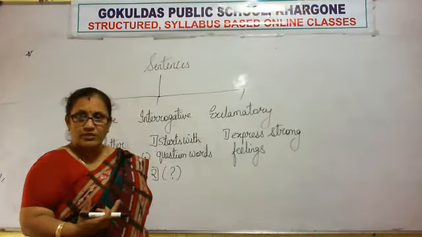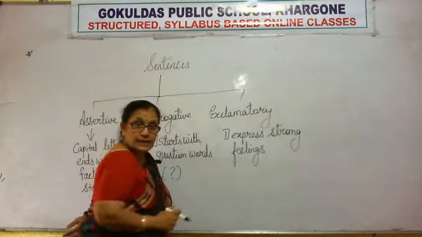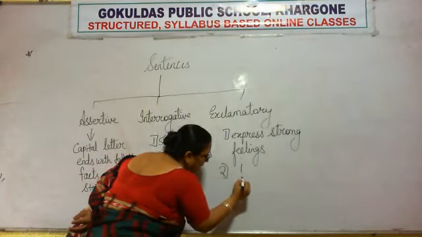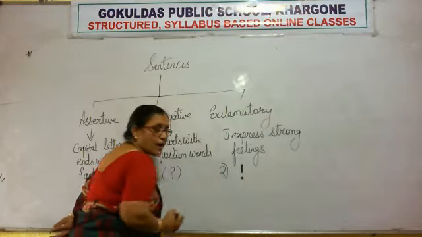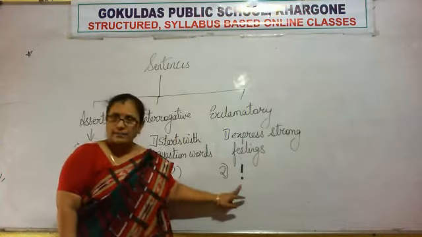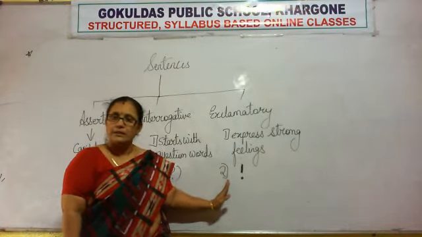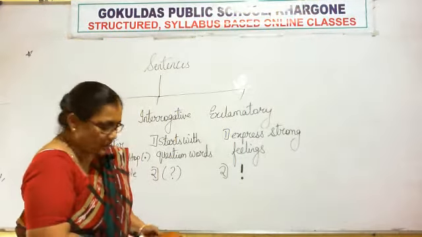So these are the words which give you strong feeling, and you come to know that yes, it is an exclamatory sentence. And the second thing is you find an exclamatory mark. The exclamatory mark is a line with a dot below it, and this is an exclamation mark, and by this you can identify that this is an exclamatory sentence, right?